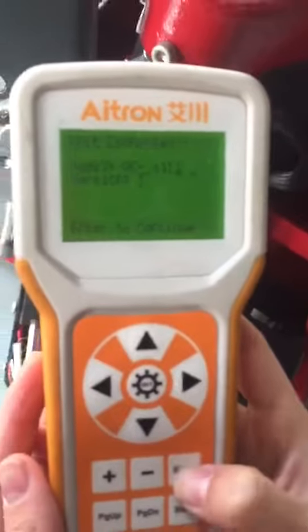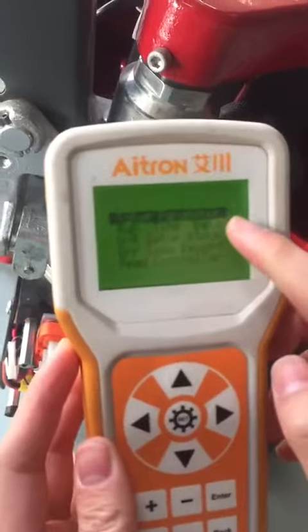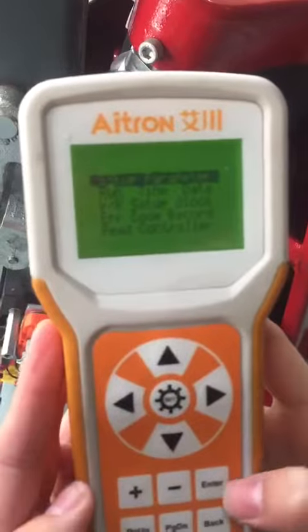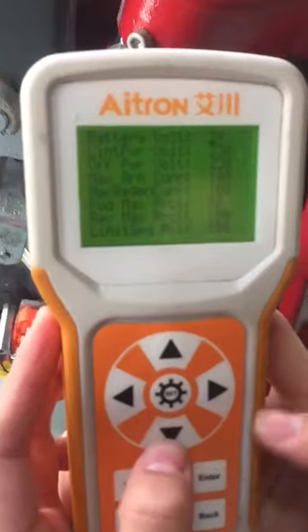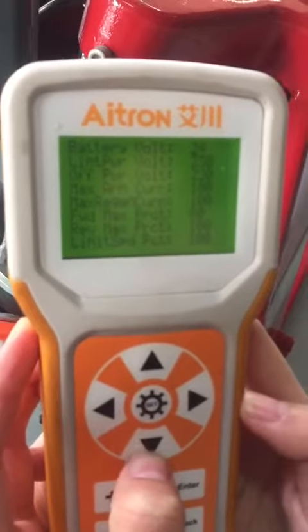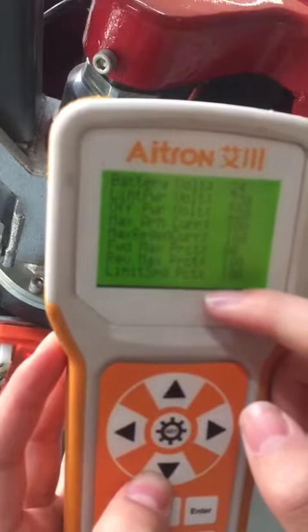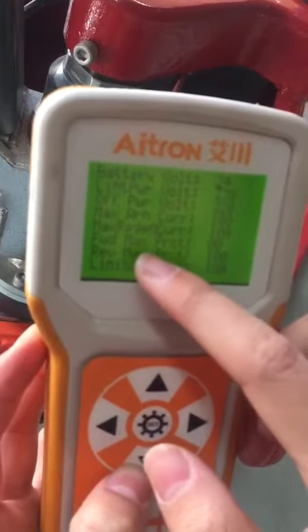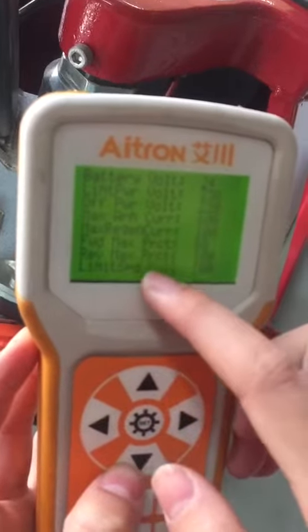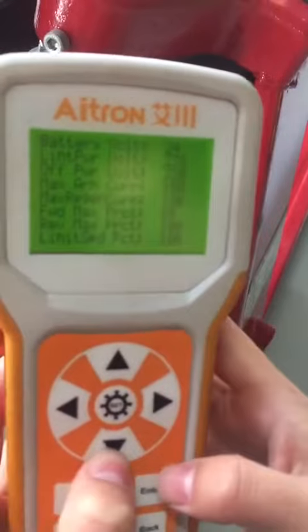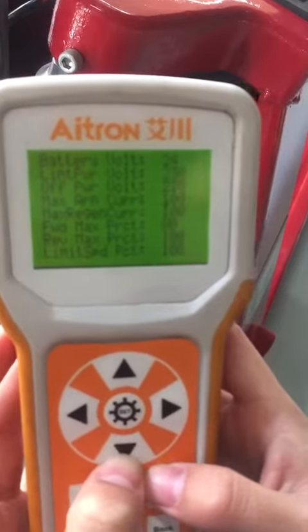Press the enter button. You can see the first one, set up parameter. Then you enter. You choose these three parameters. Choose the forward max speed, backwards max speed, and limited speed. Now we use this button.